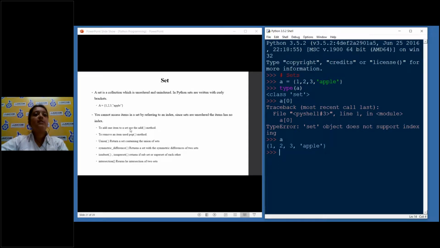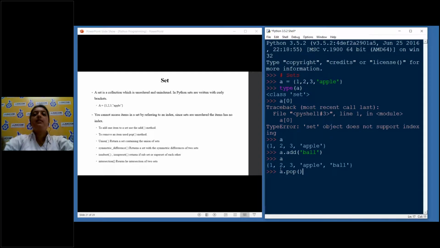To add an item to a set, use the add method. Since there is no indexing, how will you add it? A dot add, and suppose I want to add something like ball. So this is a set. Remember, this is not a list, this is not a dictionary, this is just a set. And now suppose I want to delete an item.